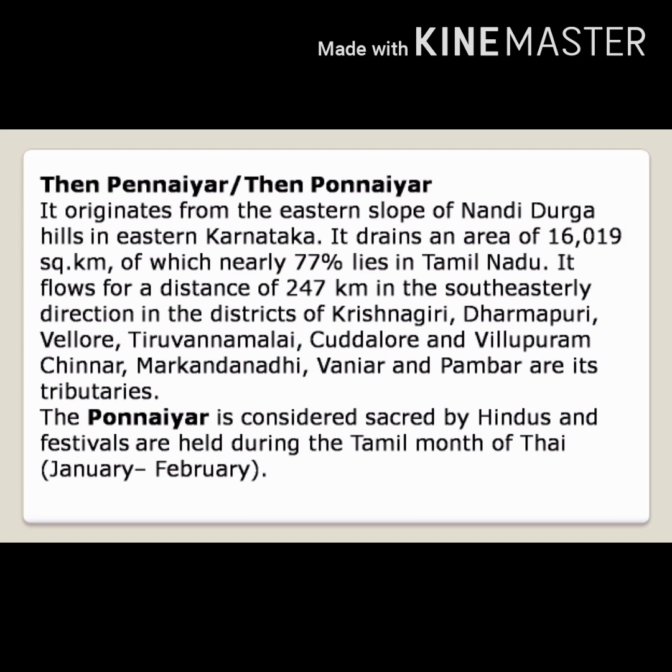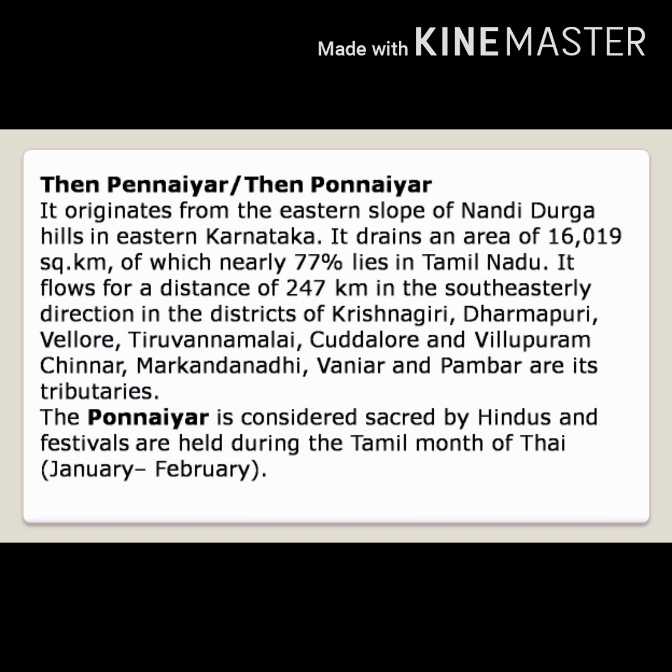It flows for a distance of 247 kilometers in the southeasterly direction in the districts of Krishnagiri, Dharmaburi, Vellur, Tiruvannamalai, Kadalur and Viluppuram. Chinnar, Markanda Nadi, Vaniyar and Pamba are its tributaries.